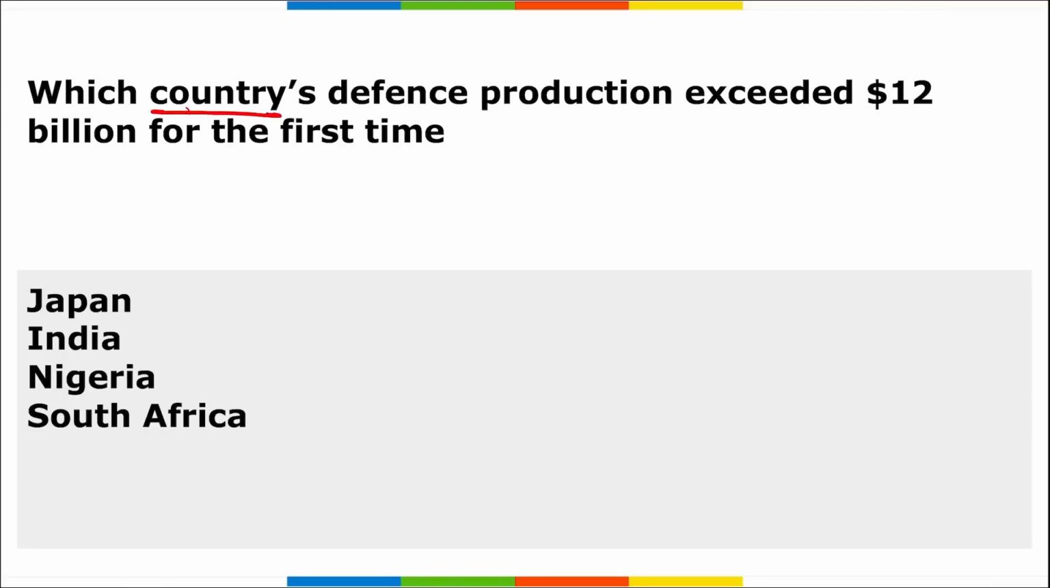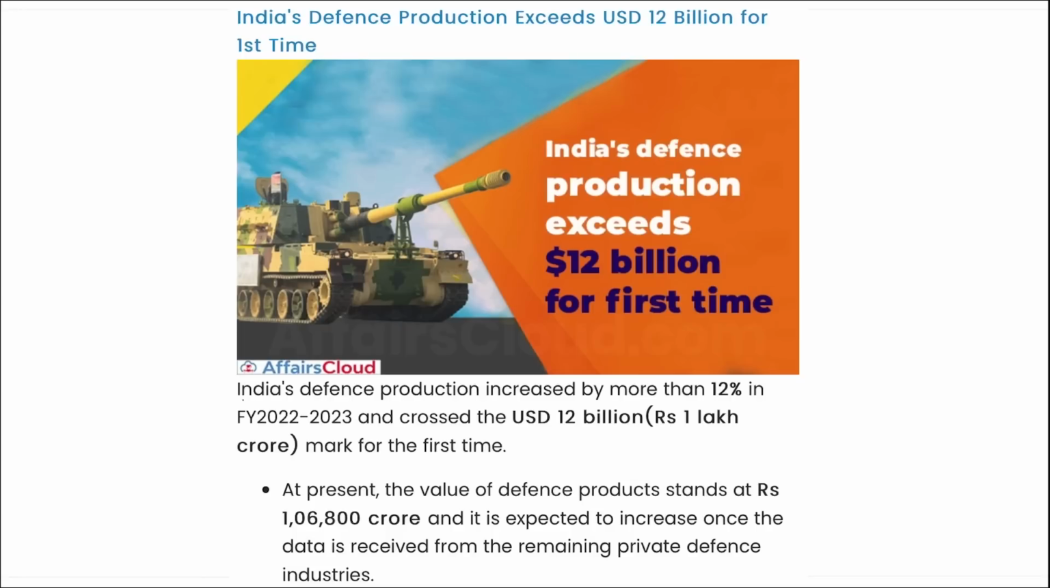Next, which country's defense production exceeded $12 billion for the first time? I repeat, which country's defense production exceeded $12 billion for the first time? It is your India, right? And we know that India is not importing the defense products now. Instead, we are trying to make those products in India only under Atmanirbhar Bharat or Make in India, correct? So you can see here India's defense production increased by more than 12% in the fiscal year 22-23 and crossed the $12 billion mark for the first time.